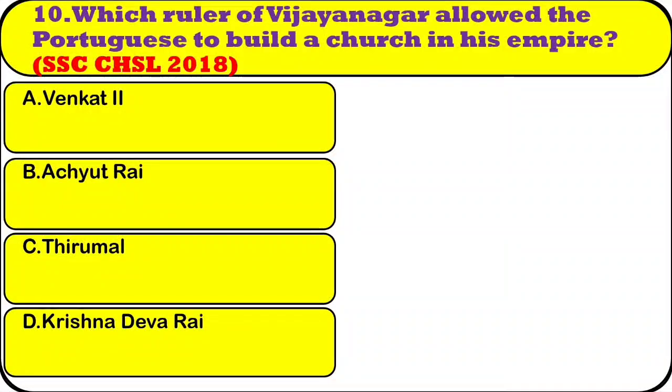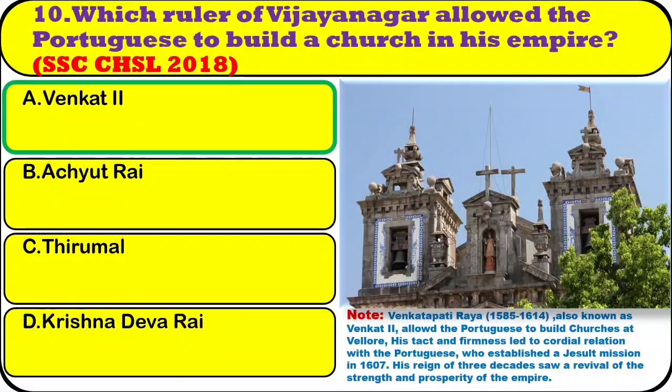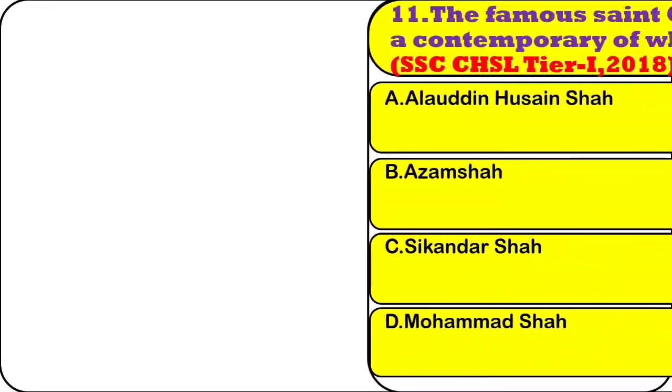Note, Venkatpati Raya, 1585 to 1614, also known as Venkat II, allowed the Portuguese to build churches at Vellore. His tact and firmness led to cordial relations with the Portuguese, who established a Jesuit mission in 1607. His reign of 3 decades saw a revival of the strength and prosperity of the empire.